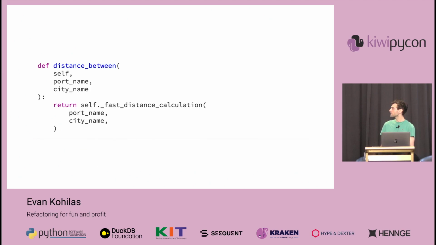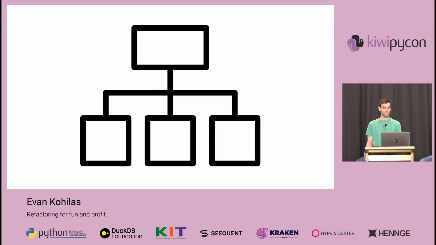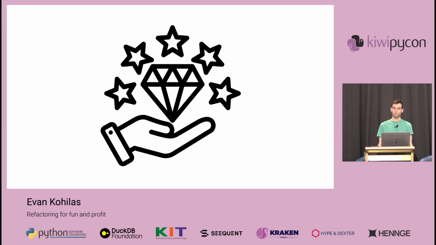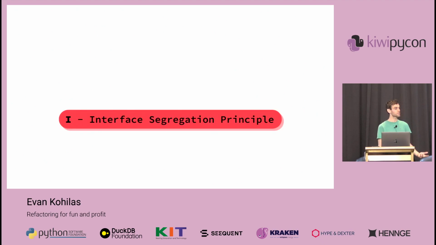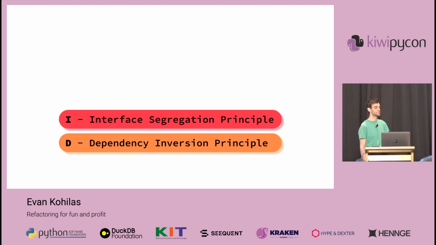For example, if we wanted to make optimizations by changing the distance calculation to use a faster algorithm, we can do that very easily. Because instead of passing around an object with data, what we really want is an interface to access particular kinds of data, showing the usefulness of designing around requirements. But what I had really done was apply some programming principles, known as interface segregation and dependency inversion, which both together dictate that functionality should depend on abstraction, not data that's been generated by some unknown entity.